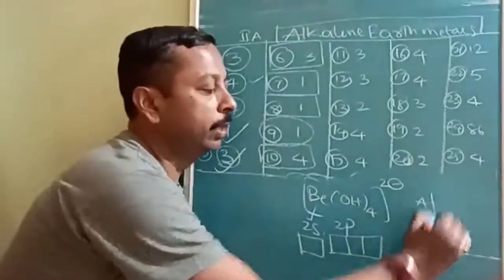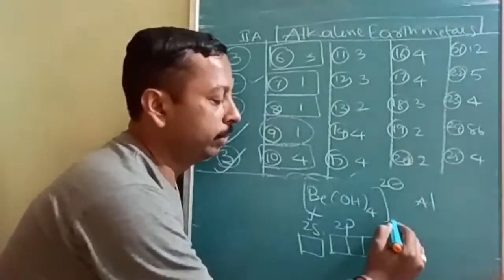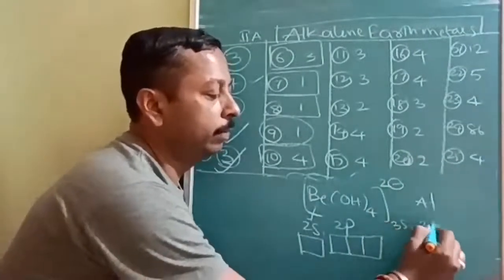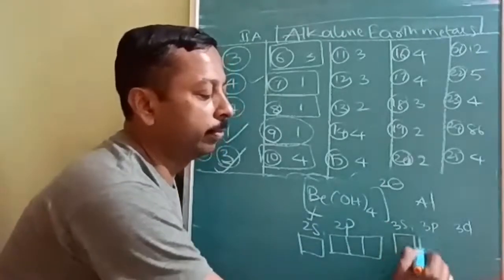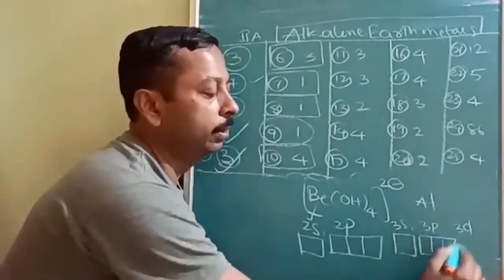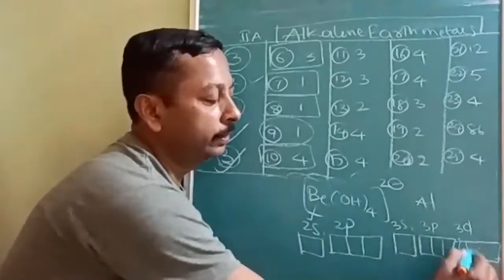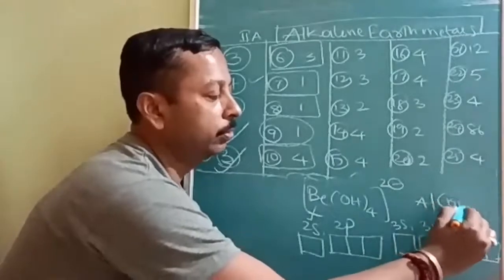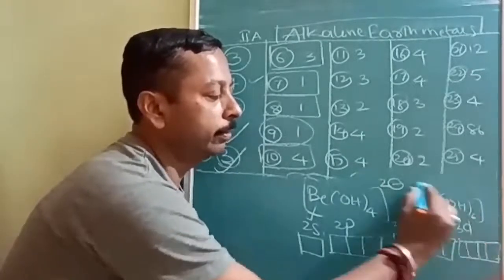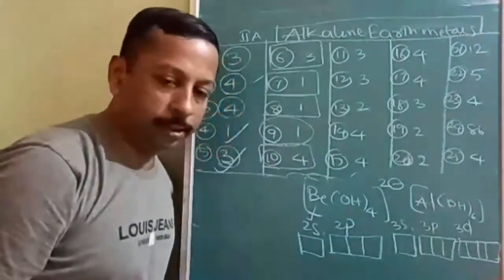But in case of aluminium, 3s, 3p and 3d are also involved. So the maximum coordination number possible will be 6. Therefore it has the facility to use the d orbitals. So you should make sure this OH count can be 6. Why can it be 6, is it understood?